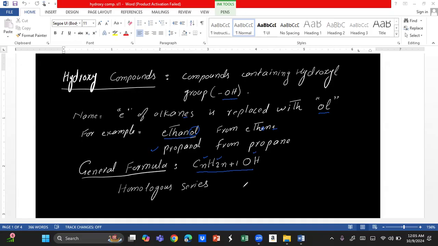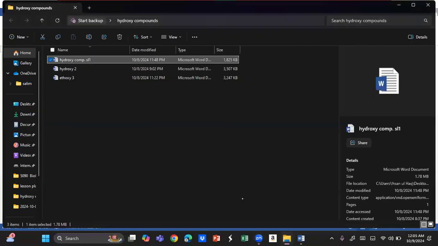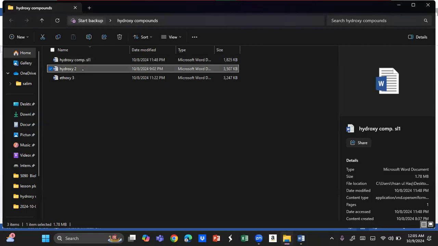Let's move to the homologous series. Hope you know the homologous series. The homologous series is a series of organic compounds in which two consecutive members differ by one carbon and two hydrogen atoms.